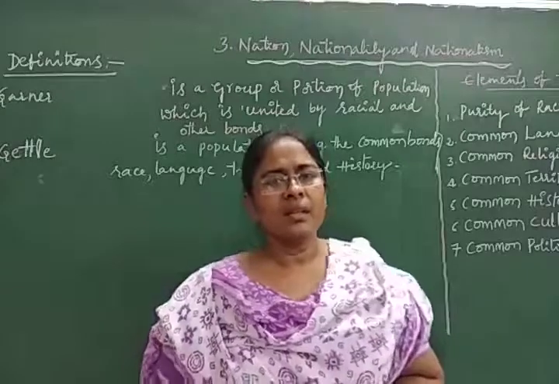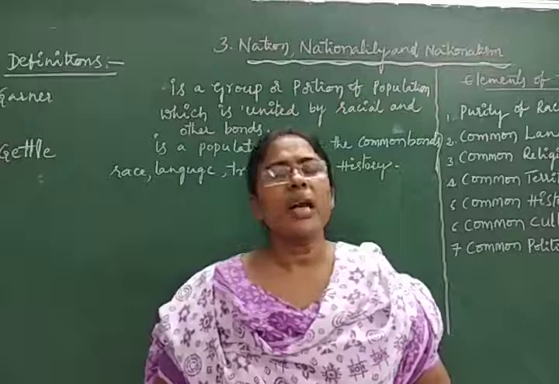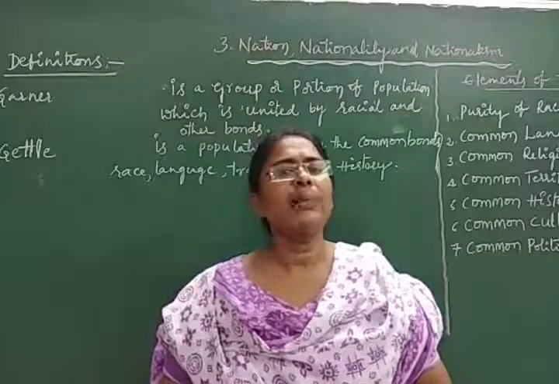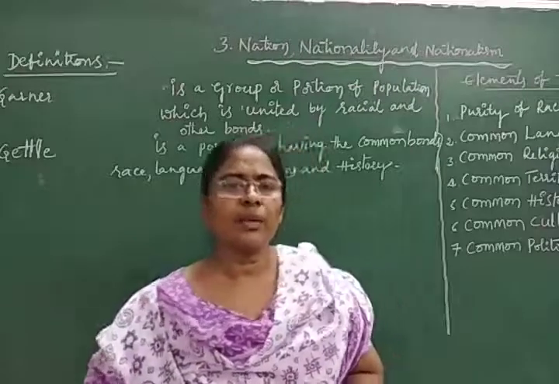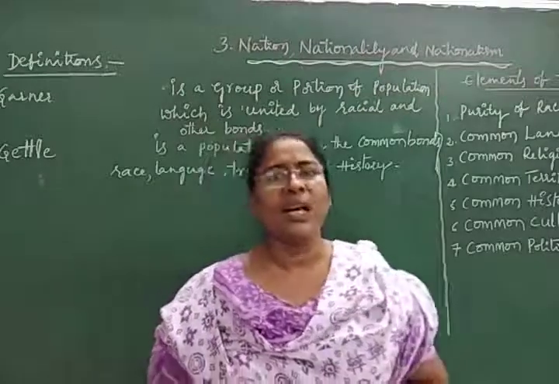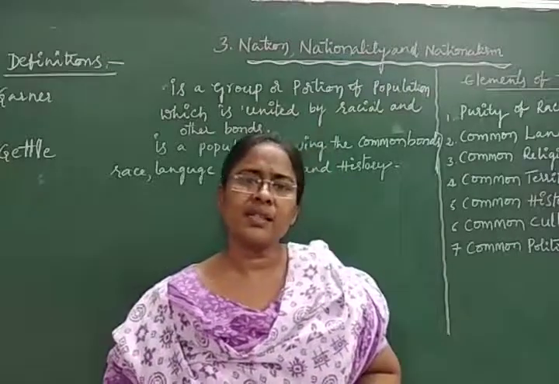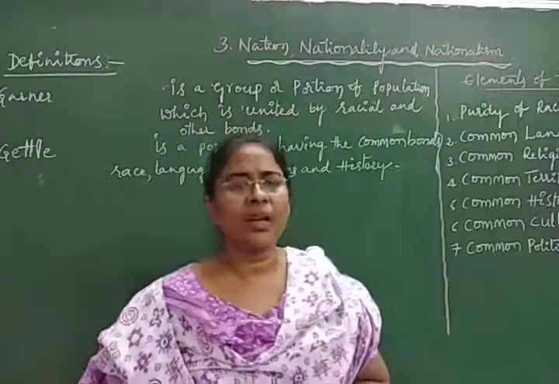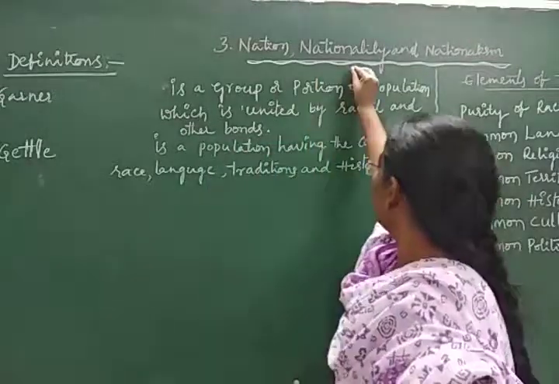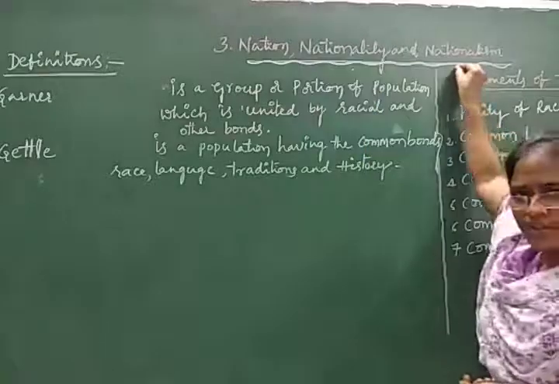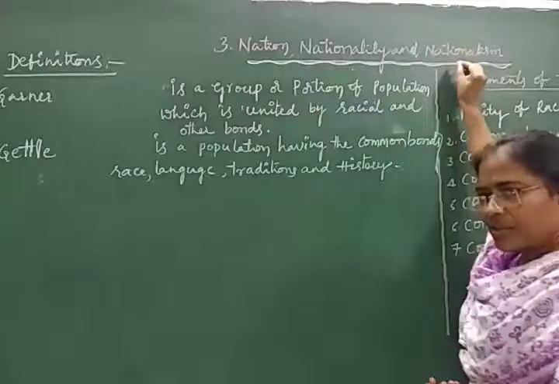Then the next topic, what is that? In the second chapter, John Austin's theory of sovereignty and pluralistic theory of sovereignty. So these are the topics covered by the second chapter, state and sovereignty. Now we are entering into the third chapter, that is called nation, nationality, and nationalism. Repeat it: nation, nationality, and nationalism.